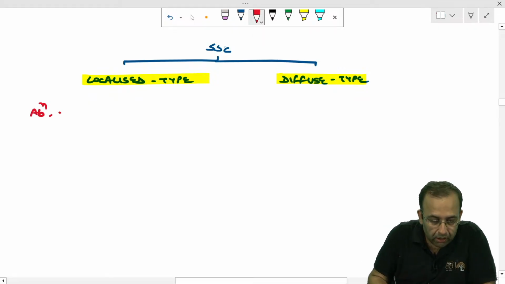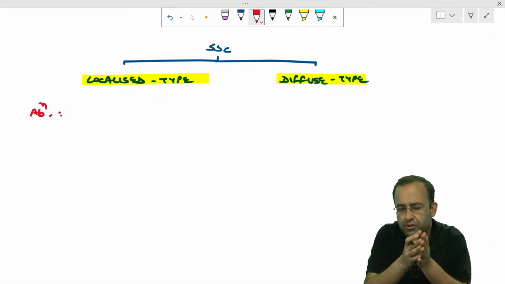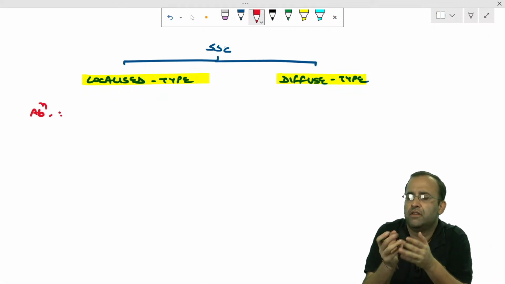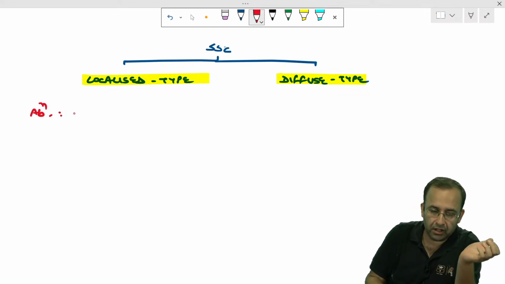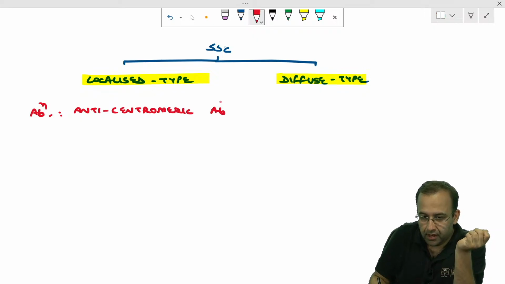Antibodies. Girls, when you are scolding us, what do you say? You are so localized to yourself. You are so centric to yourself. You only care about yourself, you don't worry about anyone else. So it shows the presence of anti-centromeric antibody. Localized type.